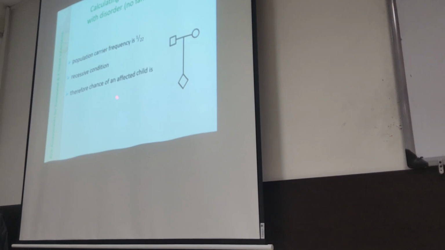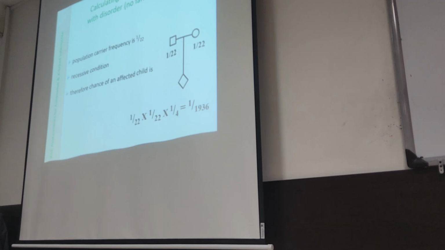Then multiply by 1 out of 4, which is the chance of having an affected child if the parents are carriers. So the risk of having an affected child, if the carrier frequency of a disease in a population is 1 out of 22, is 1 out of 22 multiplied by 1 out of 22 multiplied by 1 out of 4, which is 1 out of 1936.